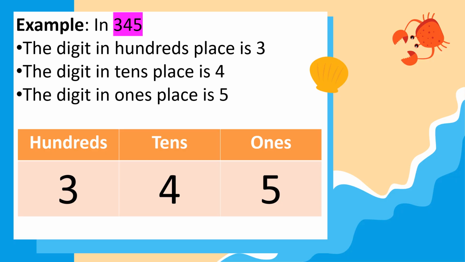Now, let's have an example in 345. The digit in hundreds place is 3. Then the digit in tens place is 4. The digit in ones place is 5. So remember, place value is ones, tens, hundreds. The digit in ones is 5, the digit in tens is 4, the digit in hundreds is 3. The value of 5 in ones is 5. The value of 4 in tens is 40. The value of 3 in hundreds is 300.